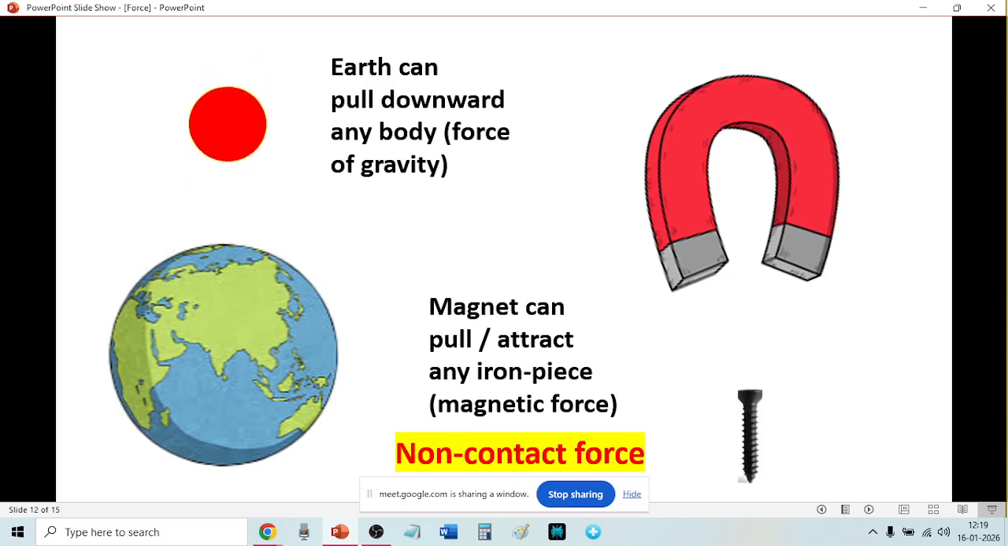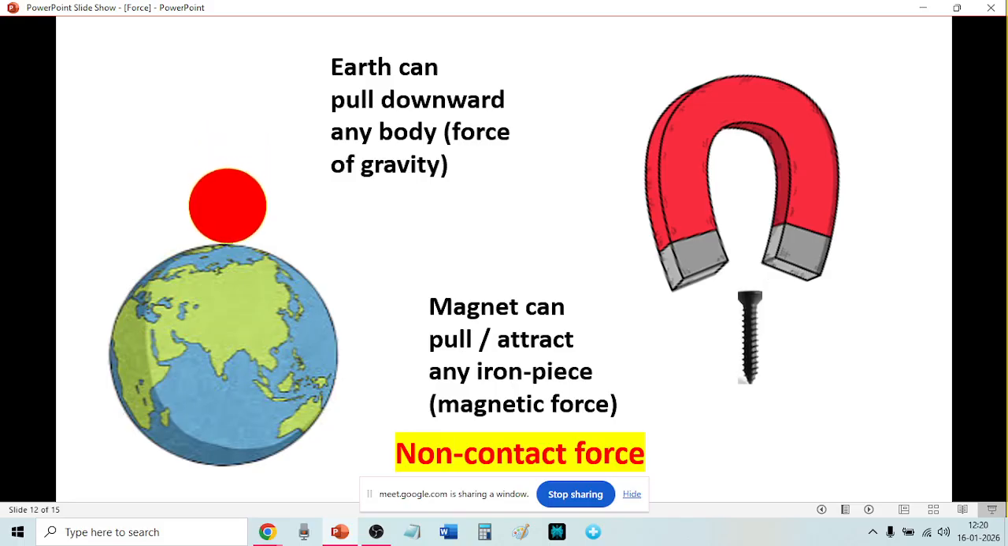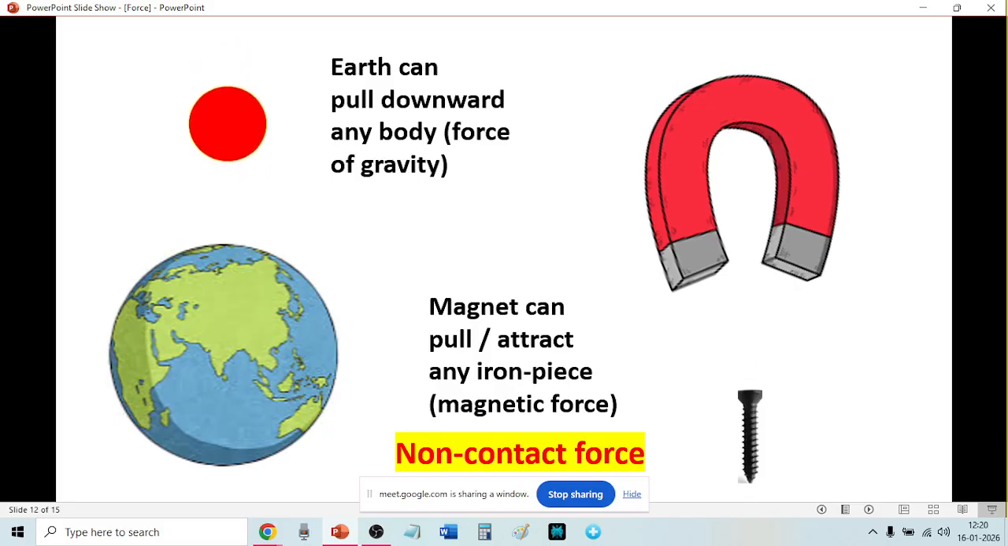This is a non-contact force because the earth is not touching the ball. Got it? And similarly, see the magnet on the right. The magnet is pulling the iron. This is also a non-contact force. The magnet is not touching the iron nail or the screw. This is called magnetic force. It is a non-contact force because it doesn't have to touch. It can work from a distance.